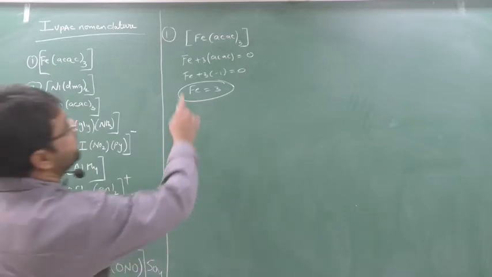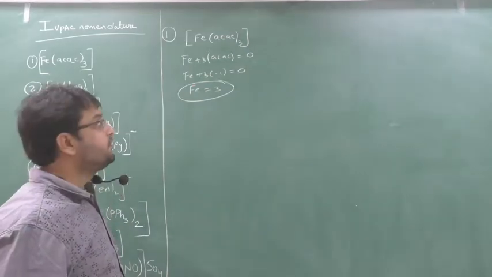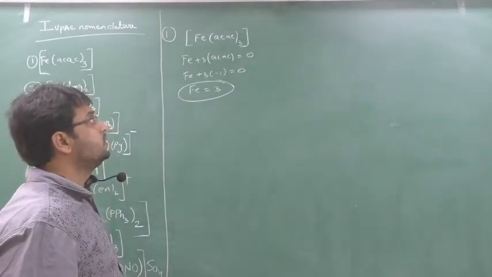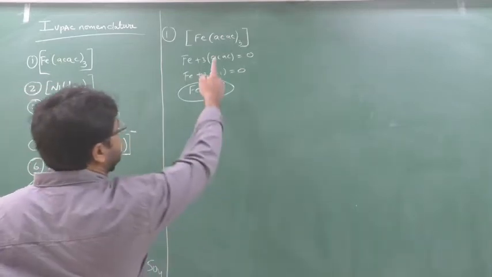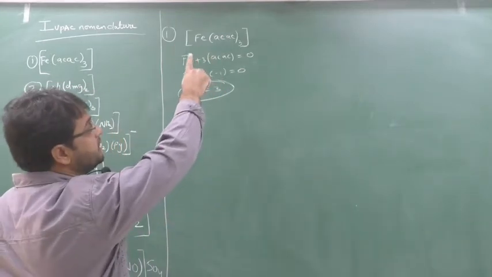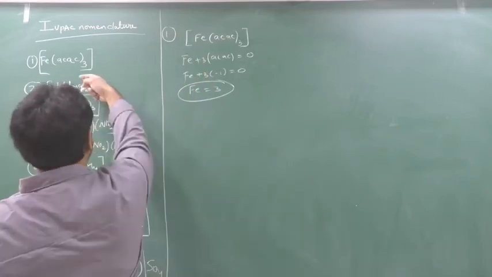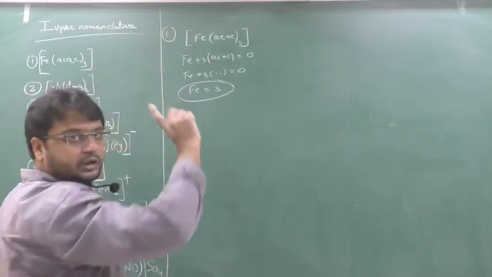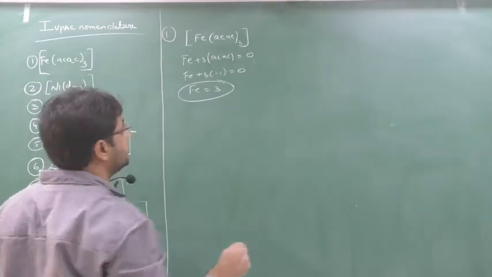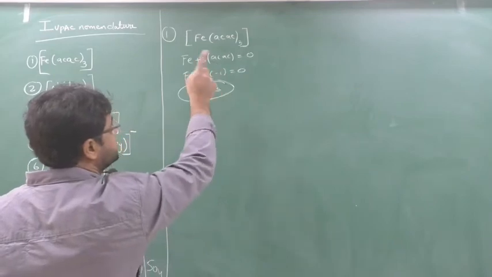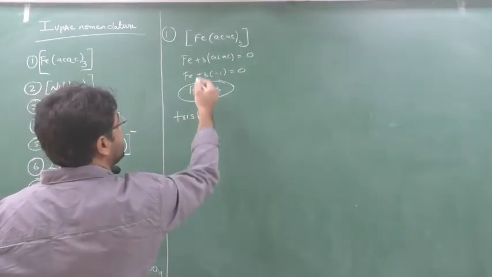Now ACAC is one type of an organic ligand. This also you know. I told you, it is a numbering ligand, which means that instead of tri, what will come? Tris, because it's a numbering ligand and it's an organic ligand. ACAC, DMG, all this I have told you in my previous videos. So remember this: ACAC is an organic ligand. So instead of tri, you have to say tris. So tris, then in the bracket, what is the name of this?